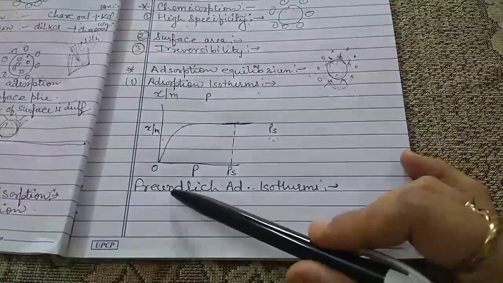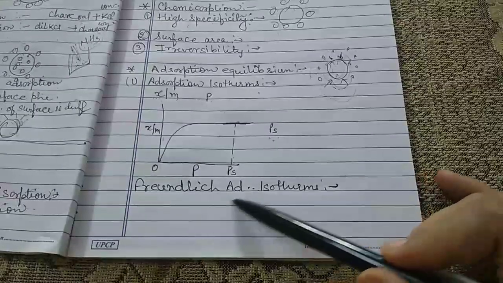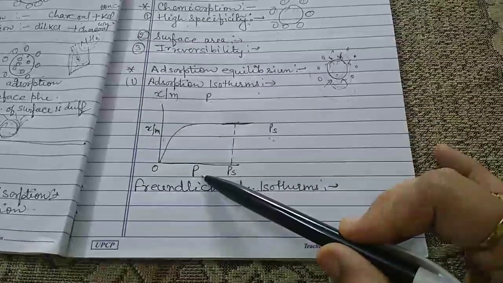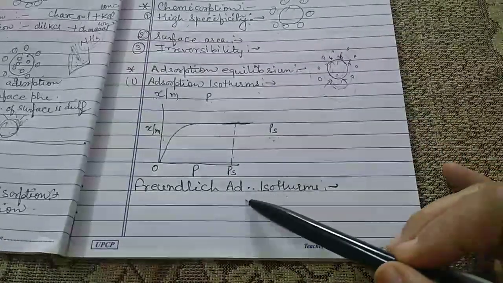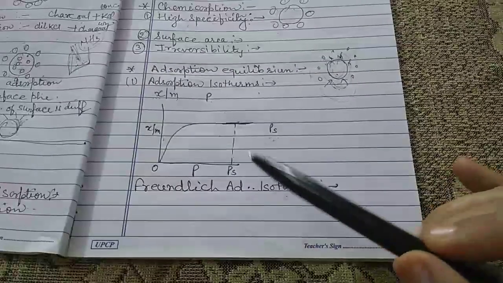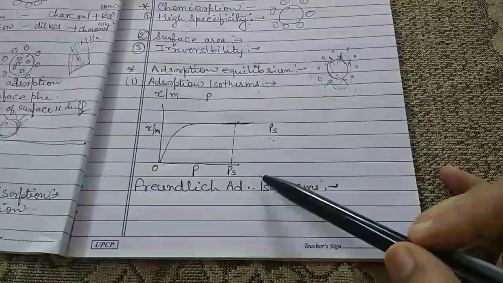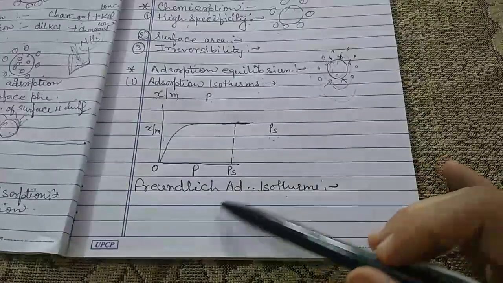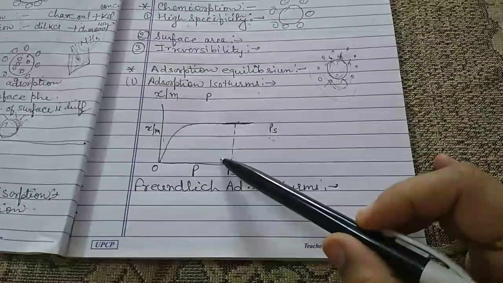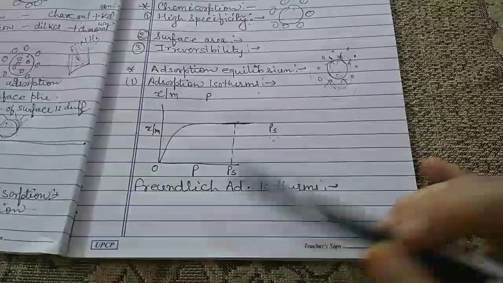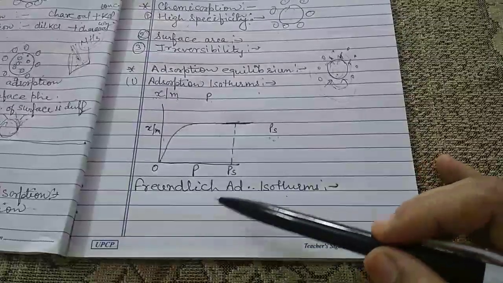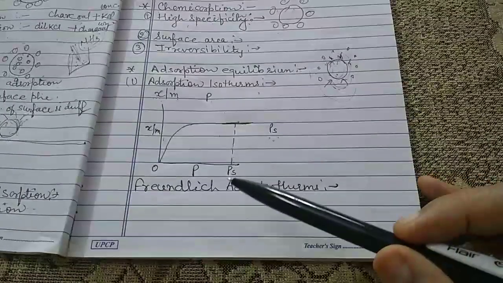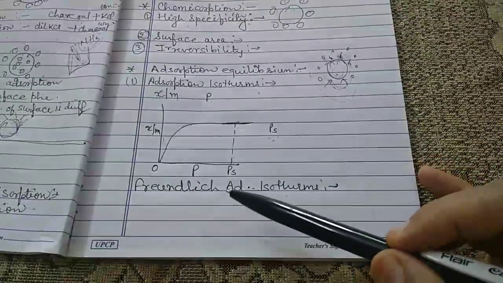Freundlich was a scientist. He plotted curves depicting the variation of x upon m with respect to pressure at different temperatures, involving the same adsorbate and the same adsorbent. He also gave some graphs and a mathematical expression. From the curves it is evident that the extent of adsorption increases as the temperature decreases. When we decrease the temperature, the extent of adsorption increases.